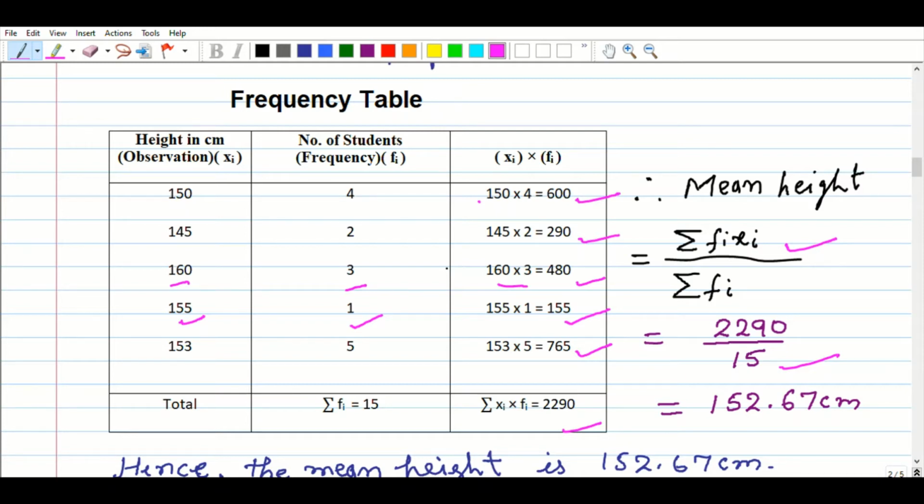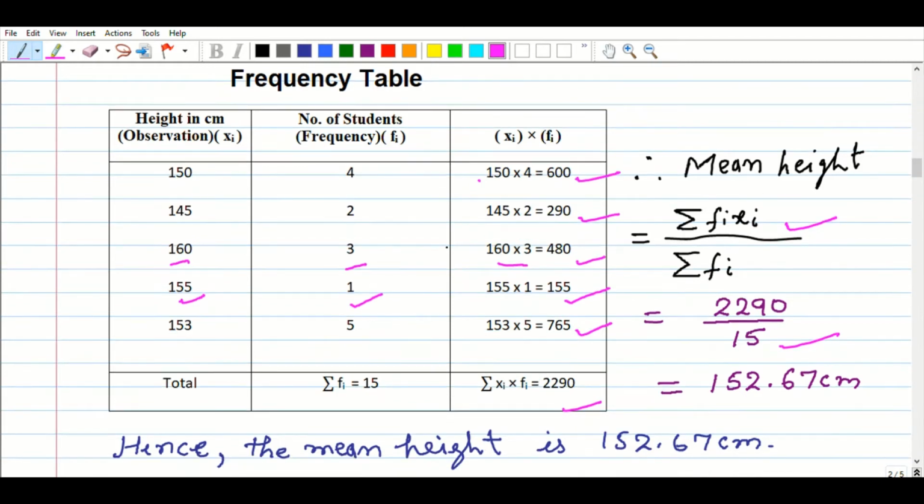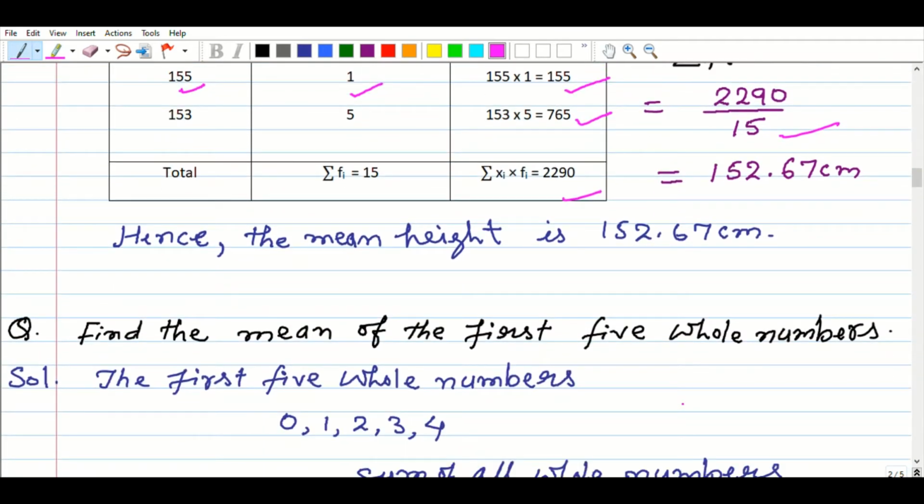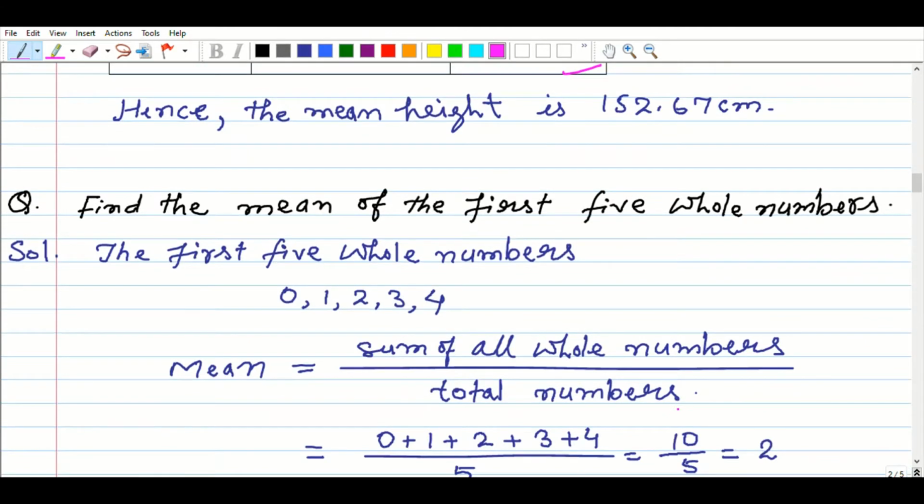Then somewhere it is written about the class of 7 student heights. So don't worry, you can do that just as you did here, you get the answer and you also learn how to find it. Now the next question we will come to.